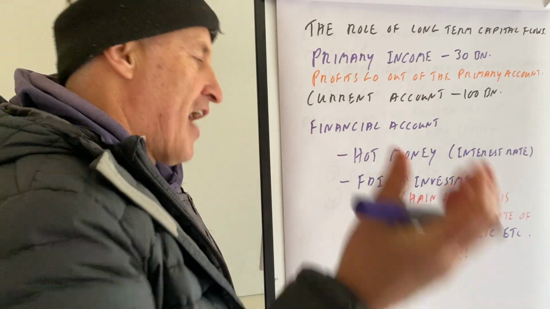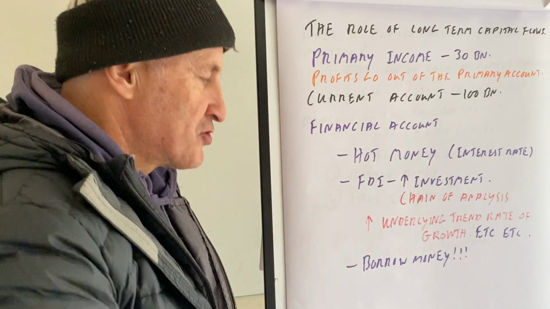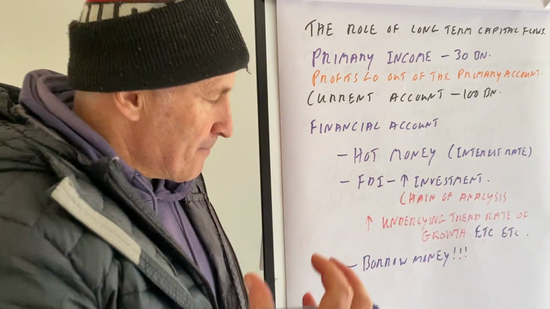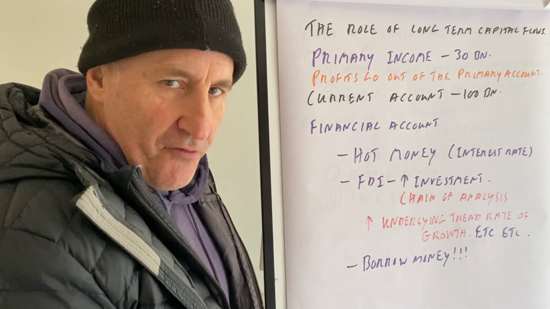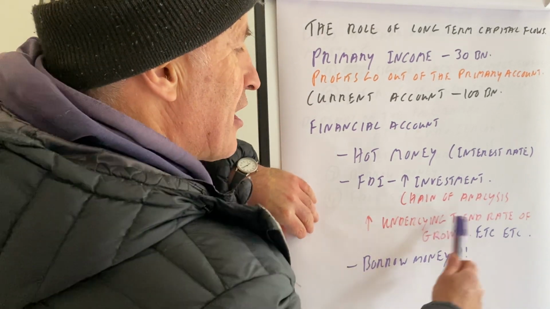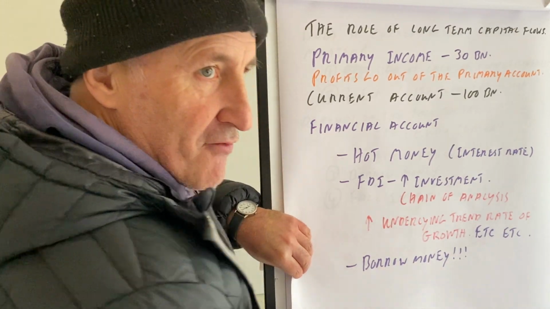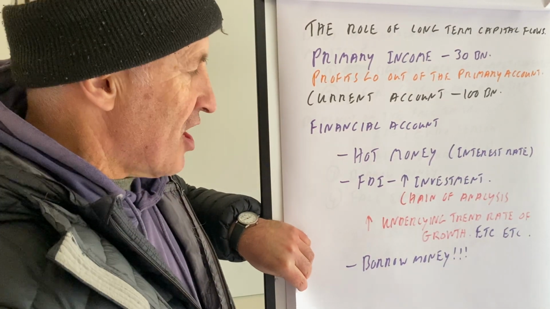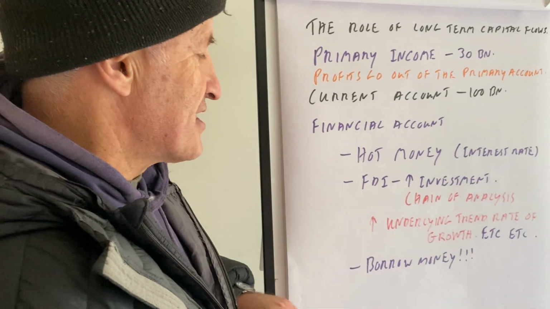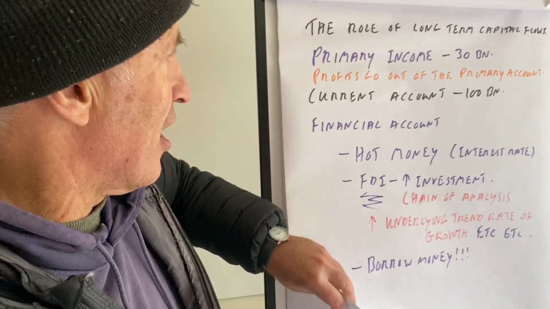Obviously, we all know that increases the S curve, multiple accelerator interaction, creates more jobs, lower unemployment. This is part of Trussonomics' plan to have an economy which is really dynamic, so therefore loads of FDI will come into the UK, and then this will increase the underlying trend rate of growth, etc. Or we have to borrow money from abroad, which is a bit of a disaster, and then could put downward pressure on the exchange rate. Okay, but this FDI has been really important for the UK economy.